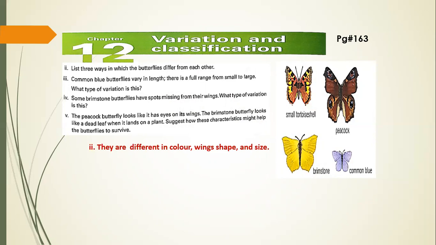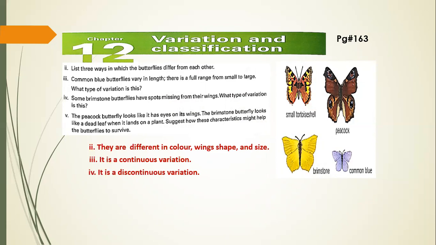The third part of this question is: common blue butterflies vary in length. This is a full range from small to large. What type of variation is this? So it is called a continuous variation. Some brimstone butterflies have spots missing from their wings. What type of variation is this? So that is called a discontinuous variation.